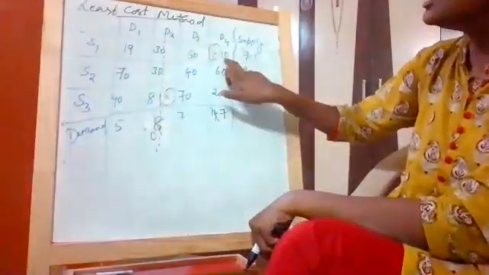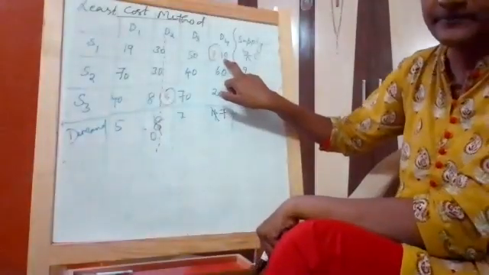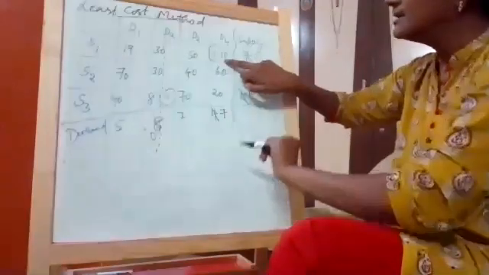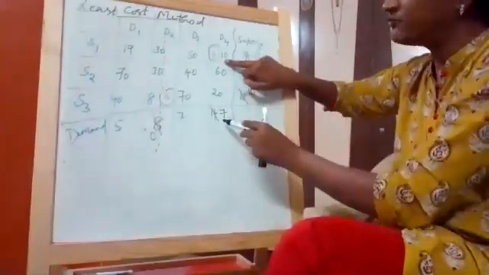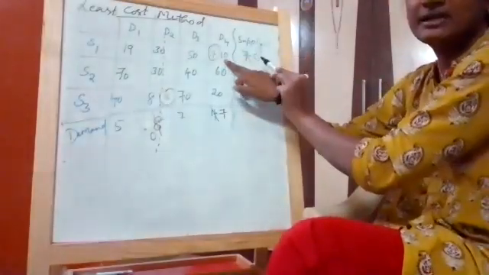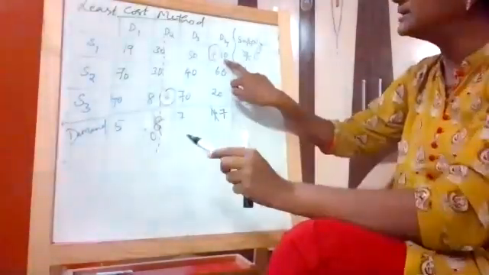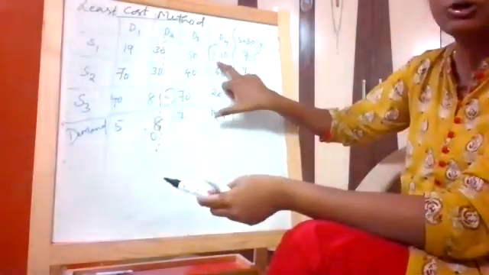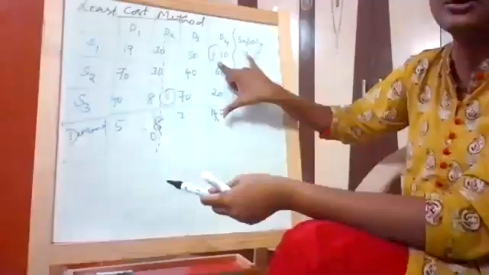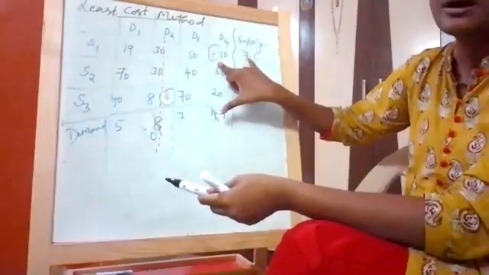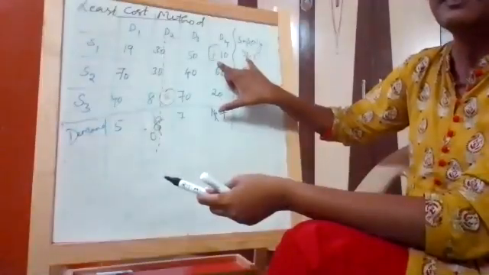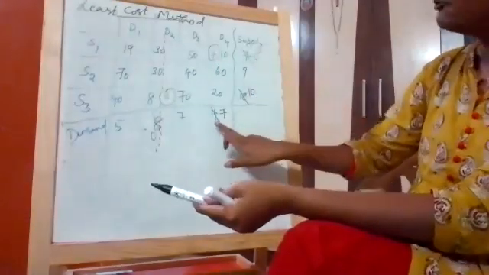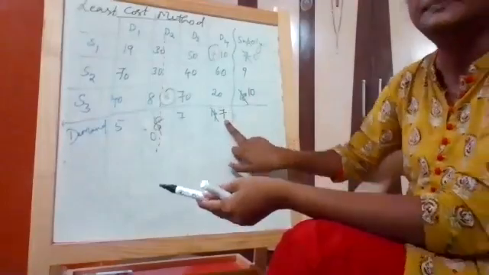I pick the next lowest cell, which is 10. Again, for this cell, I check the demand and the supply. The demand for this particular cell is 14 and supply is 7. Out of these two, I pick the lowest value, which is 7. I allocated 7 here. Out of 14 and 7, 7 is the lowest value. Do you agree? So I allocated 7 in that lowest cell. 7 minus 7, it is 0. 14 minus 7, it is 7.